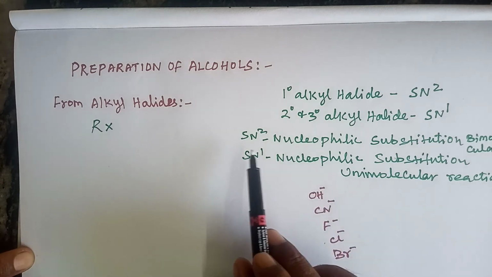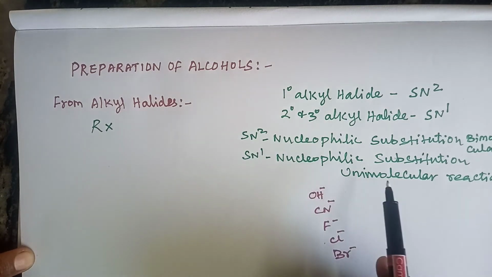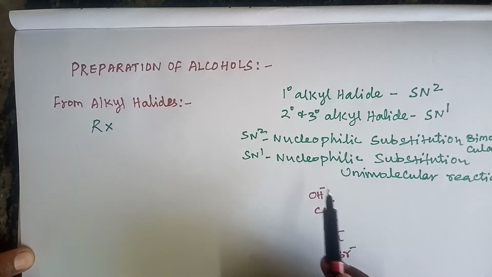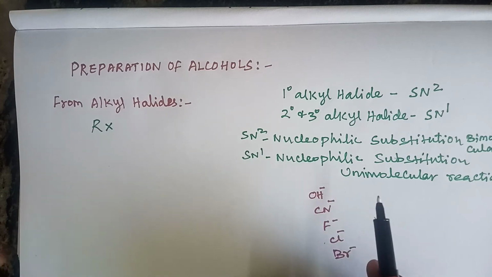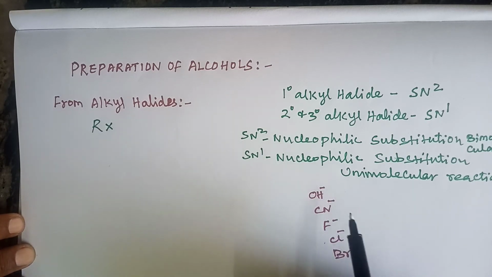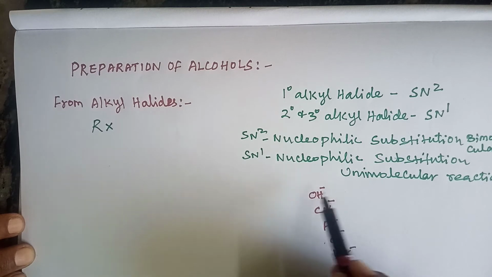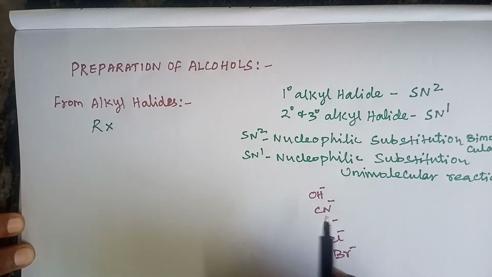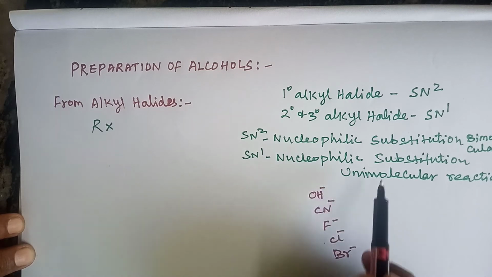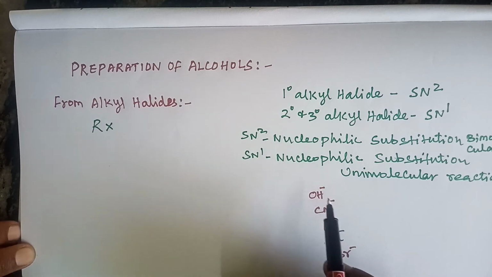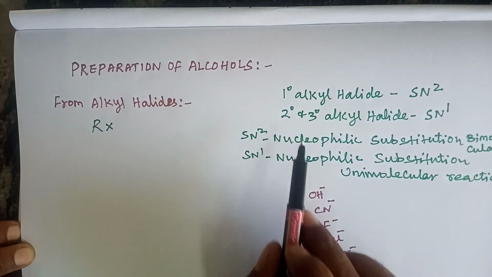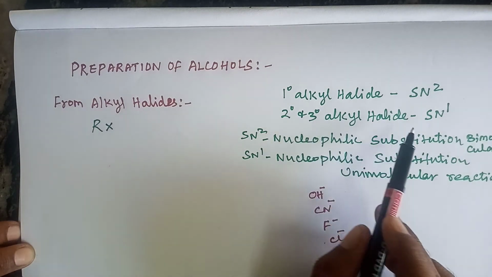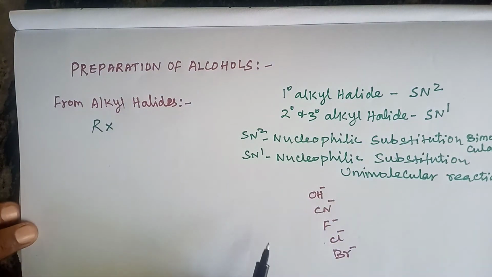Here, SN1, SN2 is nothing but nucleophilic substitution reactions. Okay. Here, the preparation of alcohol from alkyl halides follows nucleophilic substitution reaction. Here, one nucleophile is substituted by another nucleophile. So this reaction is called a nucleophilic substitution reaction. So we can prepare alcohol from alkyl halide. Here, primary alkyl halide undergoes SN2 mechanism. Secondary and tertiary alkyl halide undergo SN1 mechanism.